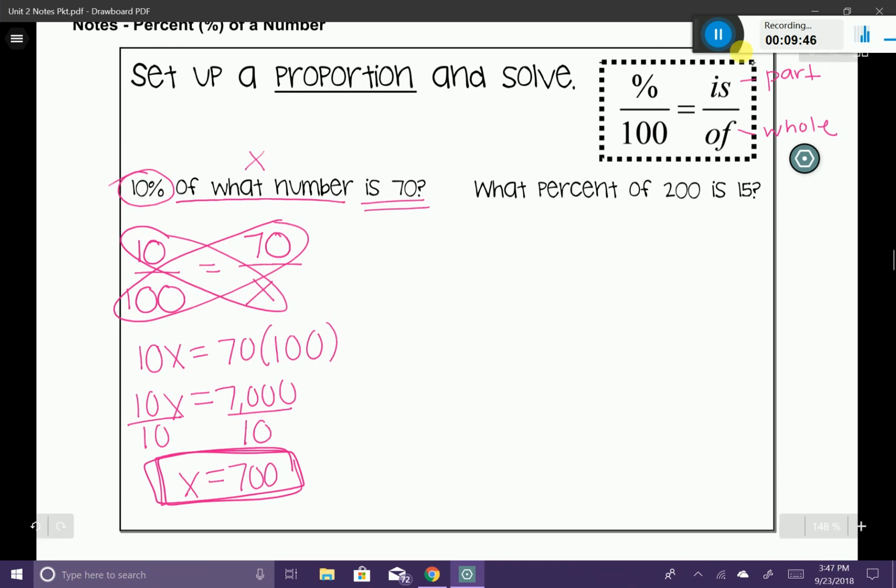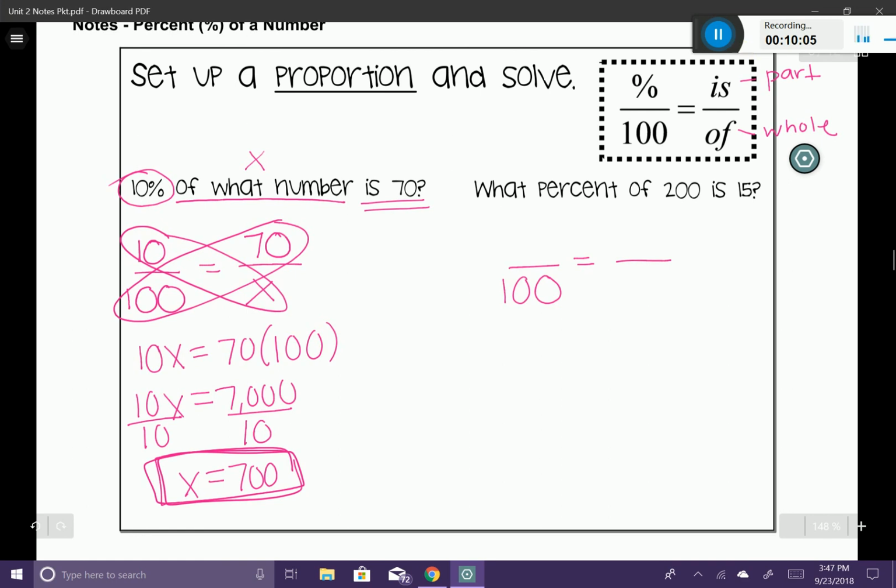Let's go ahead and set up our proportion to begin with. I always set it up and I always put my 100 in its location. Then what I need to do is figure out, is there a percentage in the problem? In our case, it says, what percent of 200 is 15?